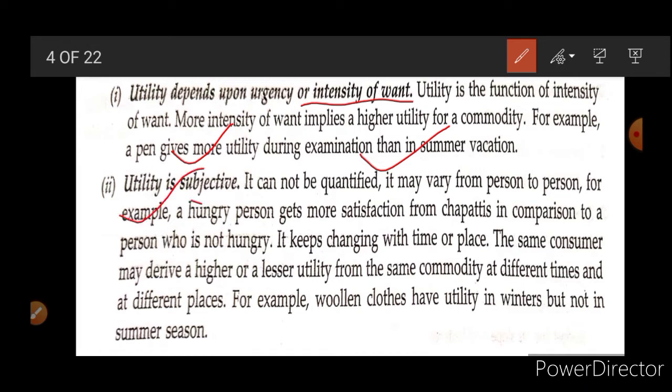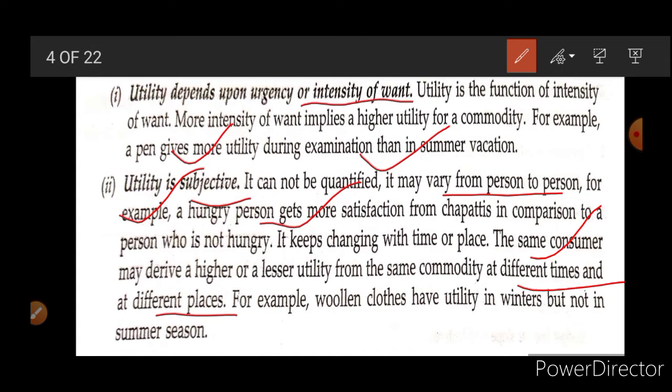Utility is subjective. Subjective means it changes from person to person, place to place and time to time. How? If you're hungry, you get satisfaction from chapati, sabji and other food. But if you are not hungry, you are not going to get any satisfaction. In the same way with time: when you are taking online classes and when you are taking offline classes, your requirement totally changes. In online classes, the phone is the most important thing, but in offline classes, your uniform and your bag are most important, and the phone is not allowed.